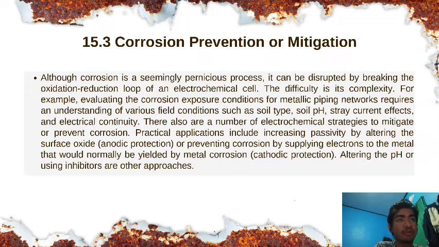In the case of galvanic corrosion between two metals, there are some obvious and less obvious options, including preventing the flow of electrical current by physical separation or insulating the dissimilar metals from each other, and eliminating the electrolyte.